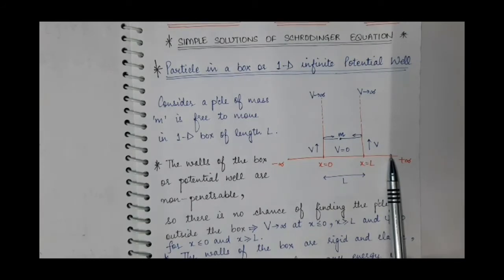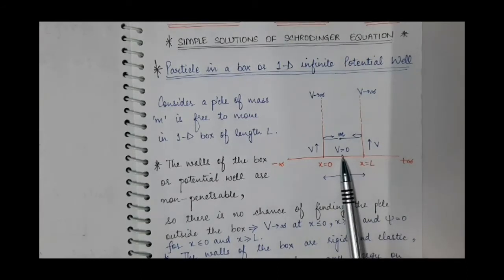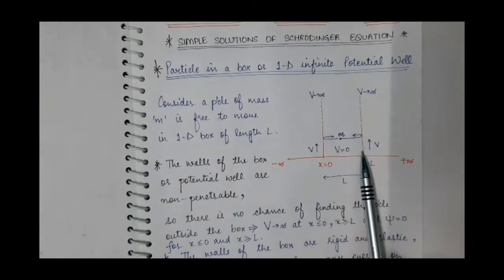And the potential inside the box is 0, because the particle is free, meaning it is not interacting with any other particle. So its potential will be 0 inside the box. That's why it cannot cross this infinite potential barrier.